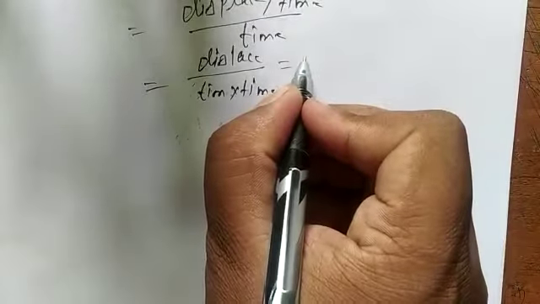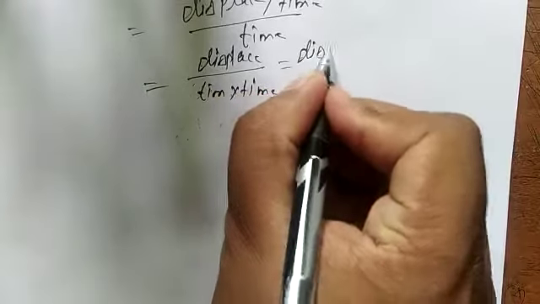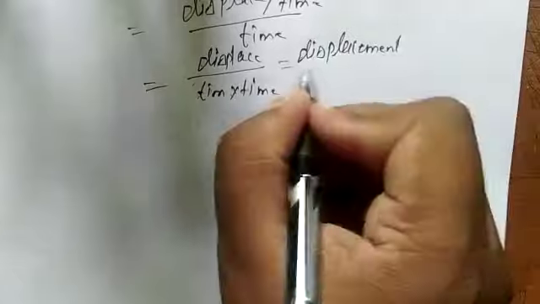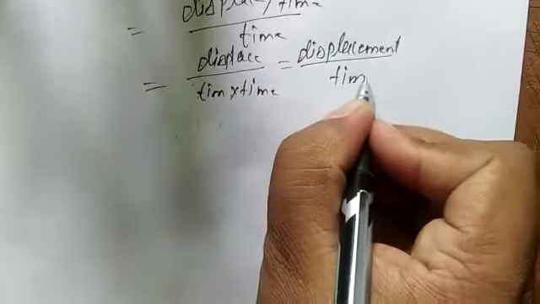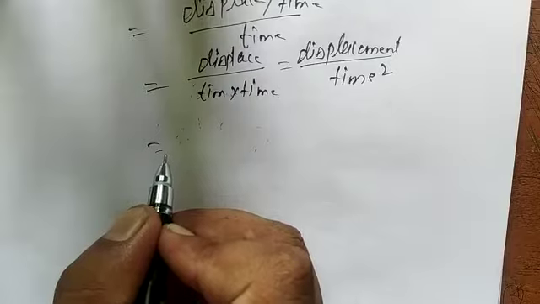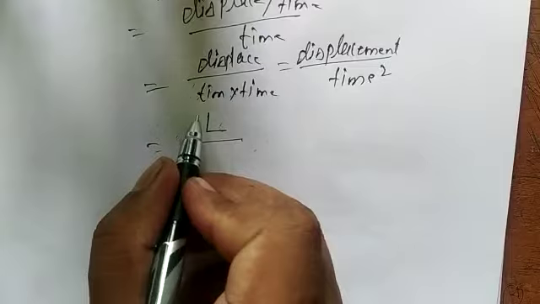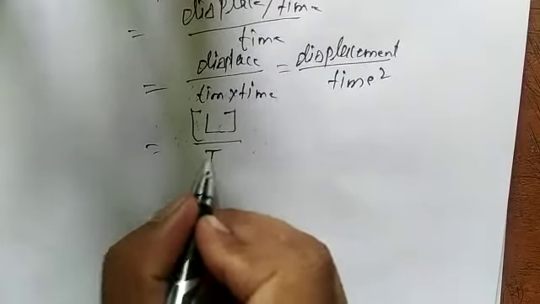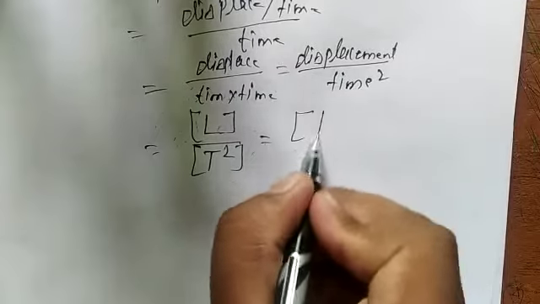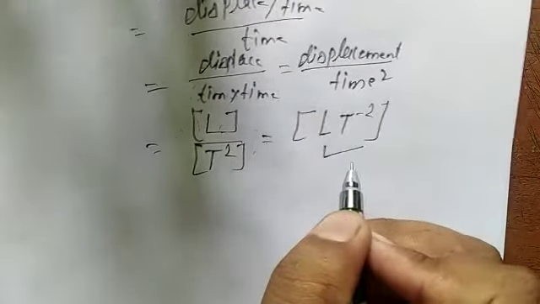So it becomes displacement upon time square. Displacement is measured in length, unit L, and time is measured in T, so it will be LT minus 2. So the dimension of acceleration is LT minus 2.